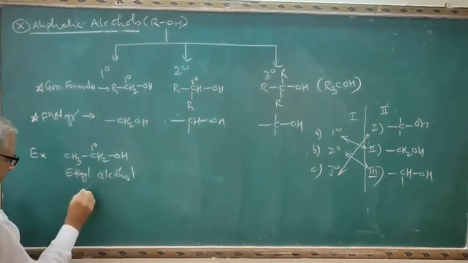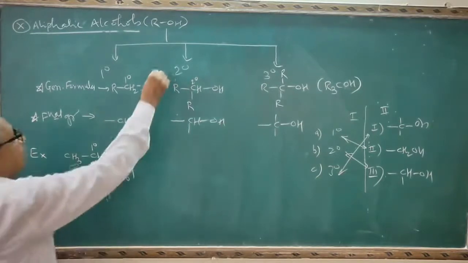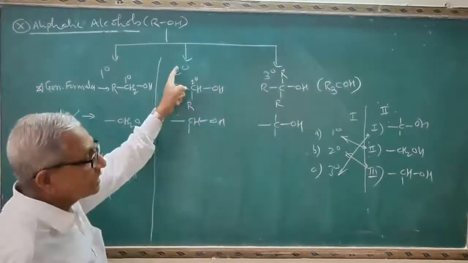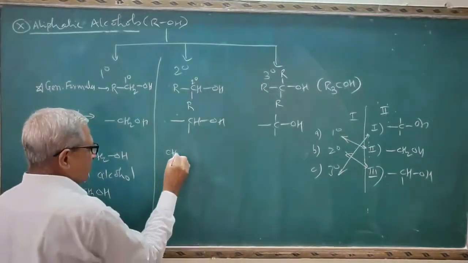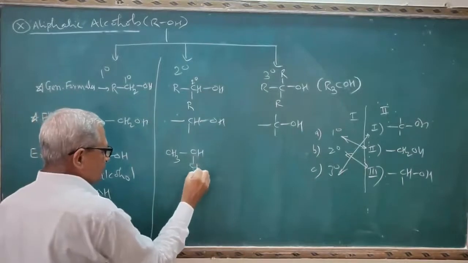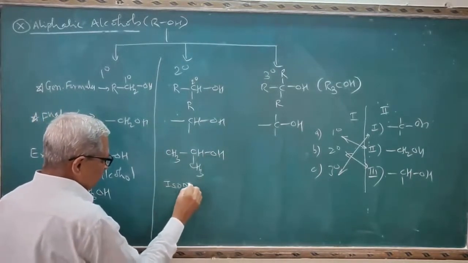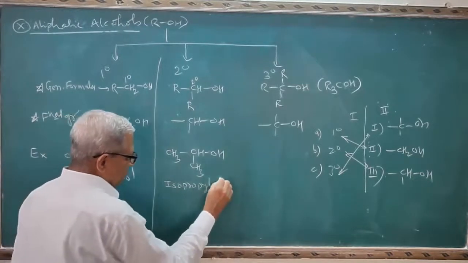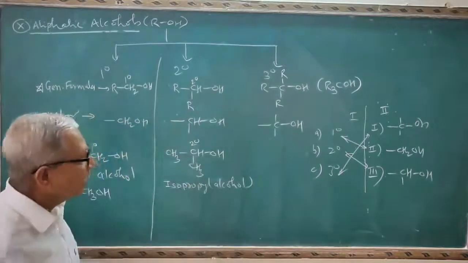Remember that methyl alcohol is also a primary alcohol, it is exceptional. Now the second one I will explain, that is a secondary alcohol, in which a carbon atom is attached to two other carbon atoms, CH3CHOHCH3. The name of this alcohol is isopropyl alcohol. It is secondary because it is attached to two carbons.